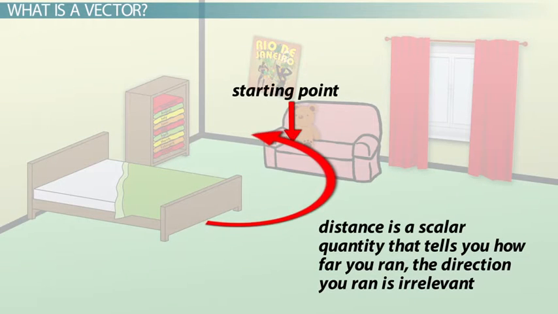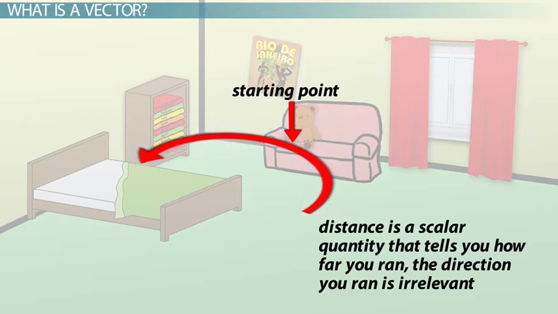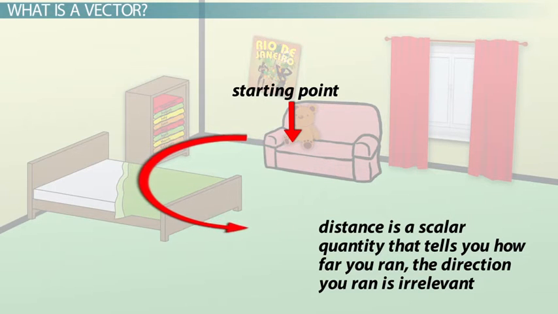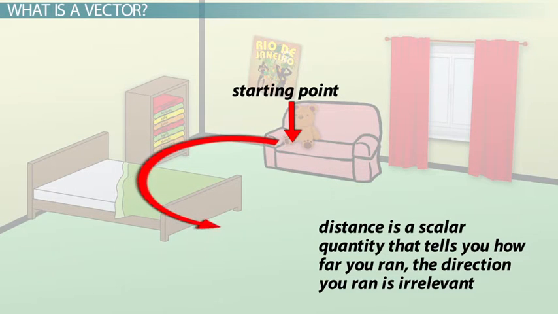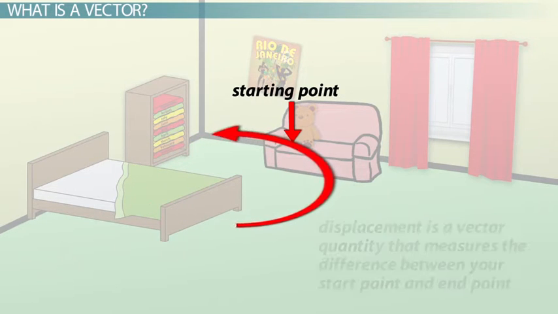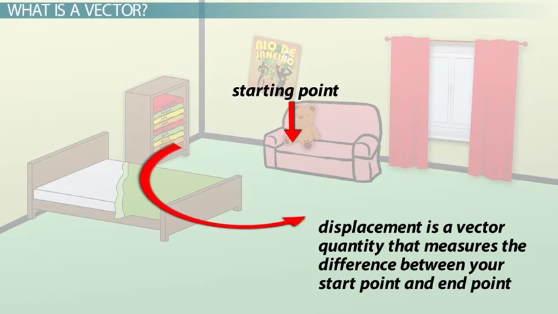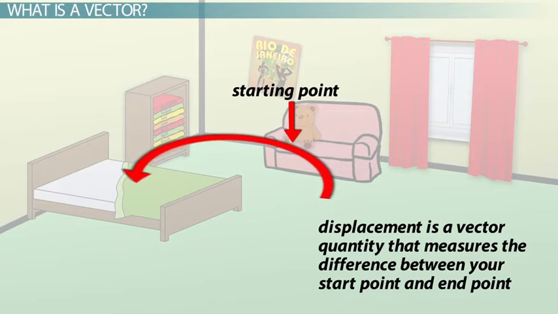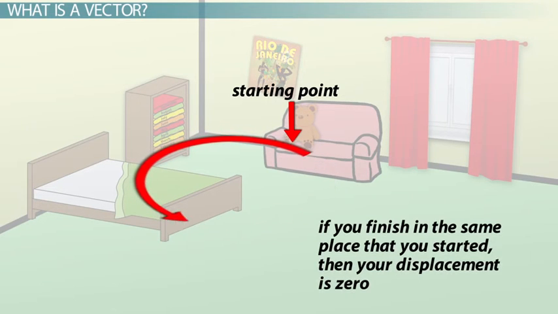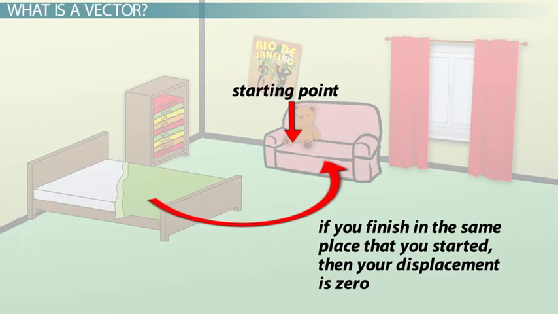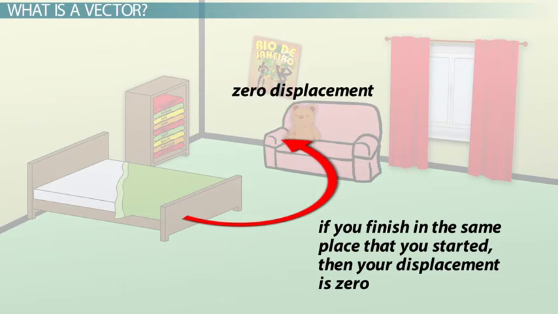Distance is a scalar quantity that tells you how far you ran around the house. That's your 400 meters. Since it's a scalar, the direction you ran is irrelevant. The only thing that matters is how far you traveled. But displacement is a vector quantity and measures the difference in your position from where you started to where you ended. And if you finish up in the same place you started, your displacement is zero. The direction or directions you ran does have an impact on your displacement, because displacement is a vector.